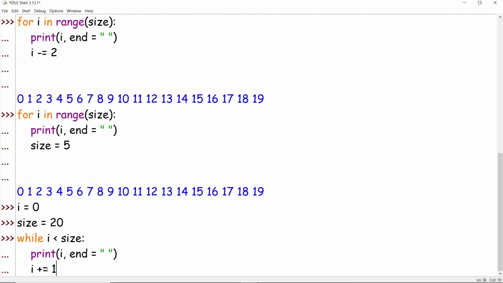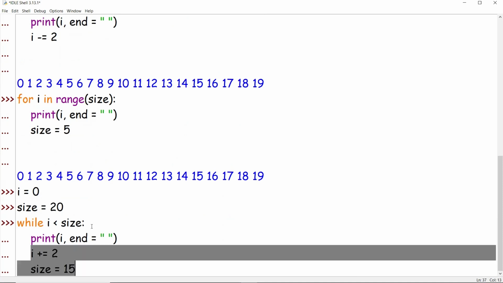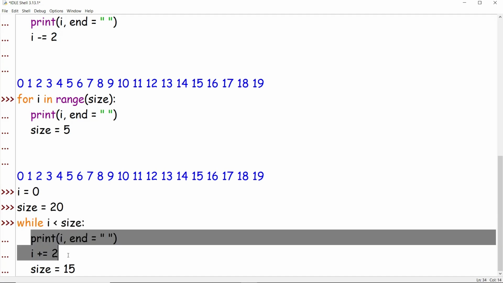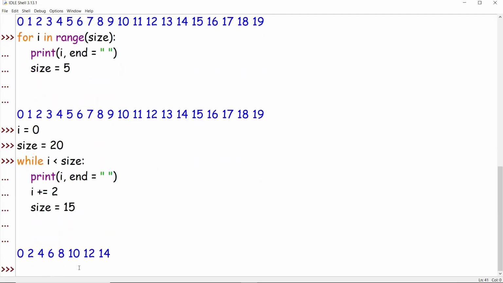Now if you increment i by 2, and also keep your size as 15, both will affect your while loop, because we are checking the condition each and every time we enter the body of the while loop. Now let's see what the output is. It's simple: 0 2 4 6 8 10 12 14. So that's the difference, guys.